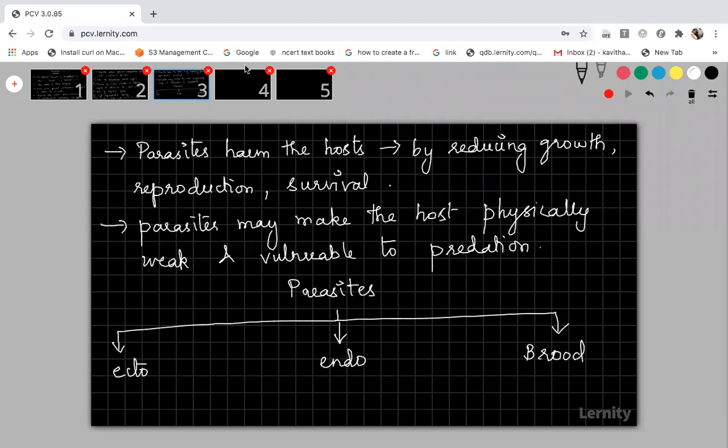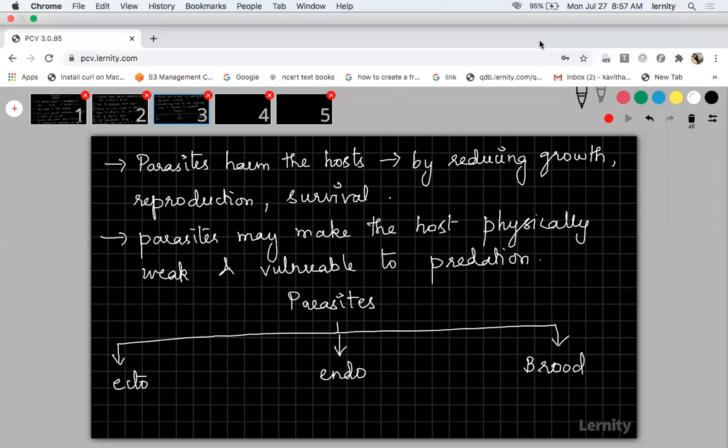But the tail is actually functionless for humans. Slowly, as we adapted to the particular environment, the tail length got shortened, and at one stage it completely disappeared, and it is now said to be vestigial. Like so many vestigial organs in your body. Similarly, when a parasite is living inside a host, if it does not need a digestive system or any other sense organ, those organs or organ systems will become vestigial. Got it? Can you understand, students?